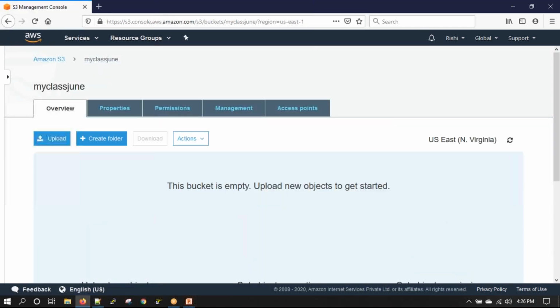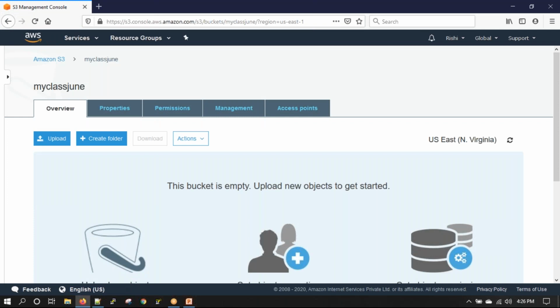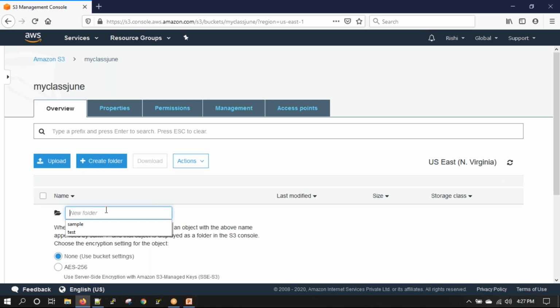Once my bucket has been created, I can upload or download data to it. I can create a folder in a bucket, but I cannot create a bucket inside a bucket. That concept is not there. If I have to create a folder, I can say create a folder and give a folder name, maybe test. Folder names can be anything. It's only the bucket name that is unique. Once you are inside the bucket, you can create any named file. There's nobody stopping you.